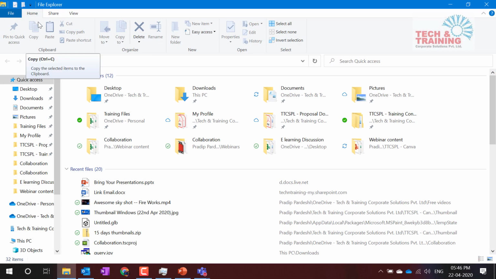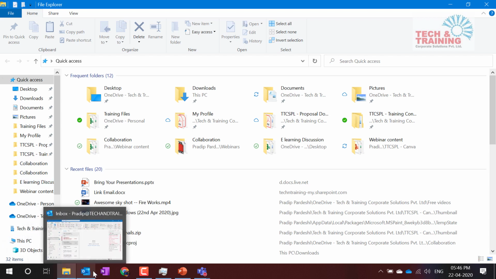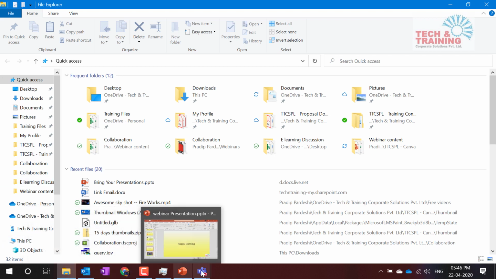Next thing, you can see that there are multiple icons available here, and let's say if your mouse is not working, then what can you do? How can you open these applications? So now this becomes 1, 2, 3, 4, 5, 6, 7 and 8.